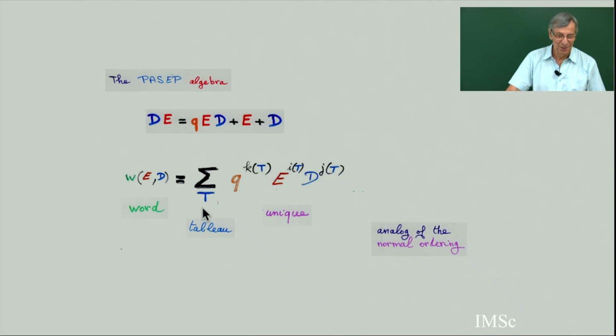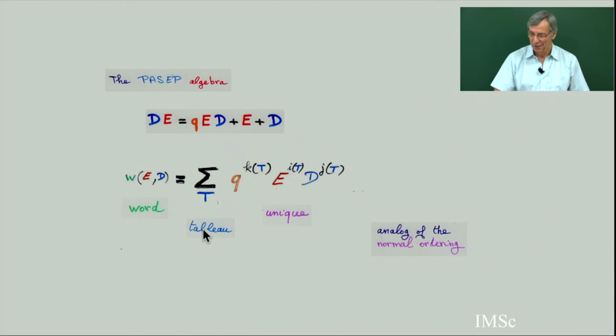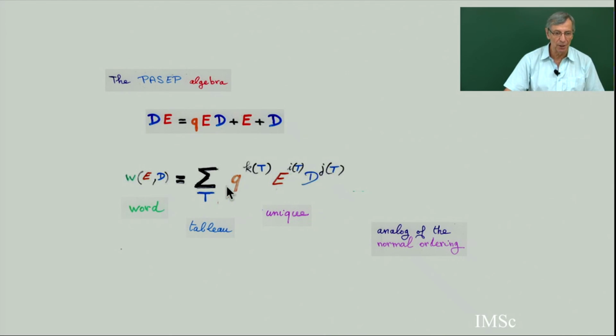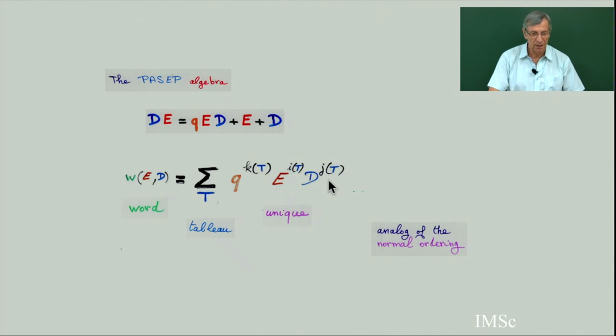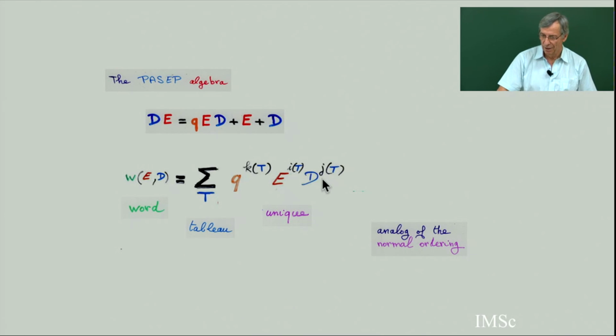I will define what a tableau is. This will be the analog of the Q tableau, for the PASEP algebra. And I will define what these parameters are. For each tableau, we'll define 3 parameters to get the q, the E, and the D. So this is very analogous to the normal ordering in quantum mechanics.